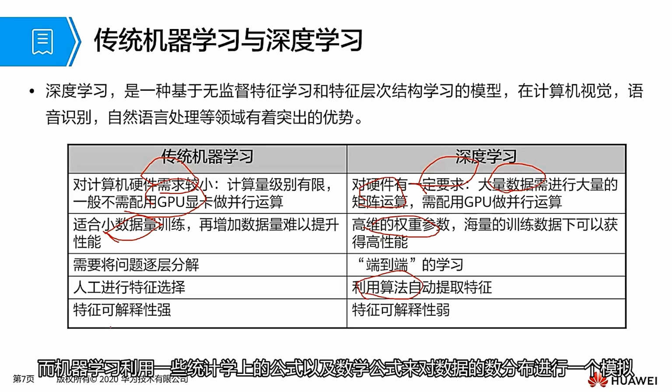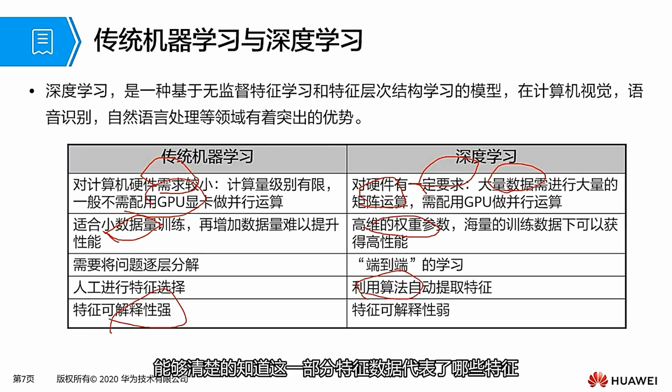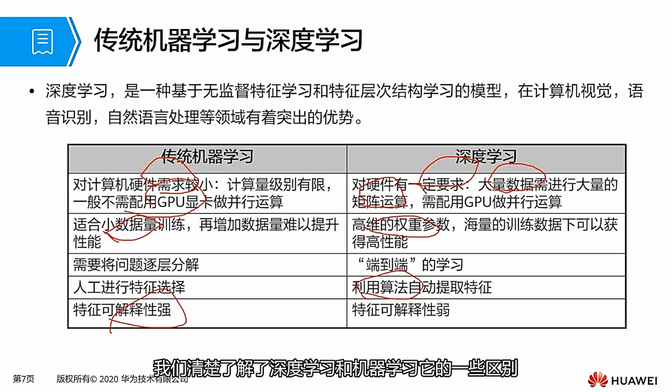And then the characteristics of deep learning. Let's review a general process of machine learning. In fact, deep learning is also a type of machine learning. So in terms of engineering, its general process is roughly the same. First, let's take a look at a general process of machine learning.